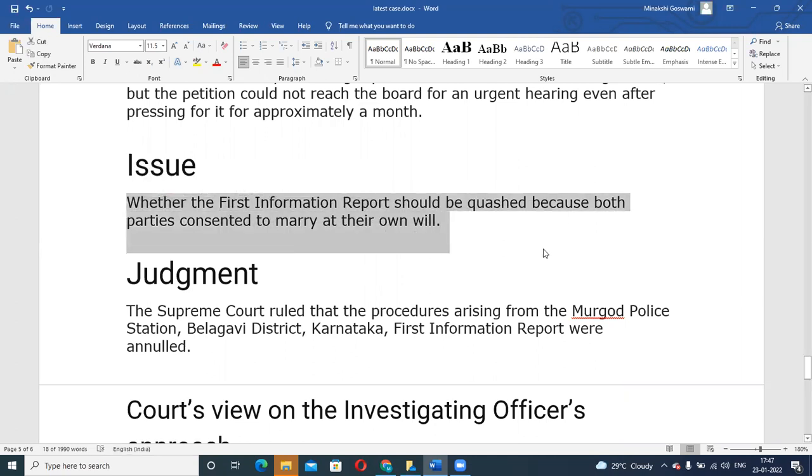It was very much clear that it is not a missing case, right? She was not missing from her house, but she rather confessed the entire story. So should this FIR be quashed or not? That was the main question, because there is no point doing further investigation on this.